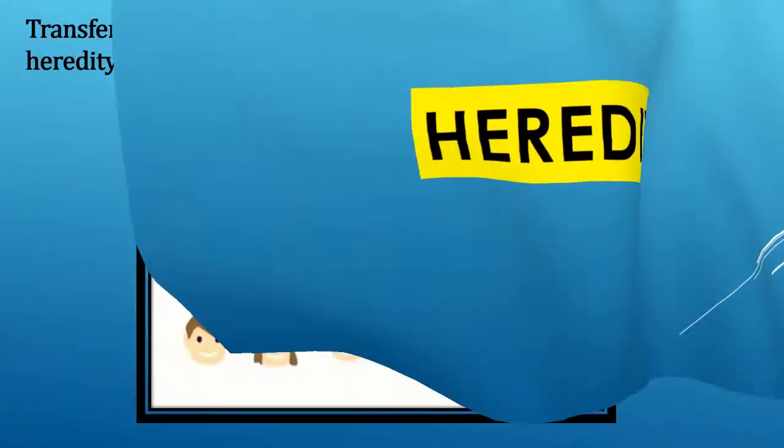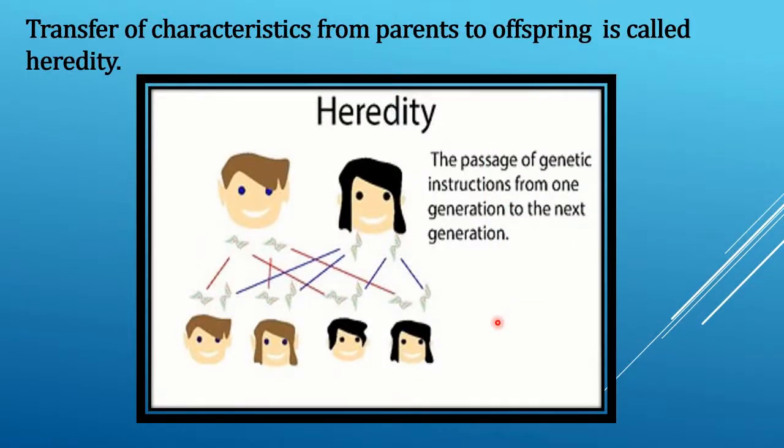Now next, we will understand heredity. Students, the transfer of characteristics from parents to offspring is called heredity. As you can see here, children, there is a transfer of characteristics from both the parents to their children, or we can say offspring, which is called heredity.